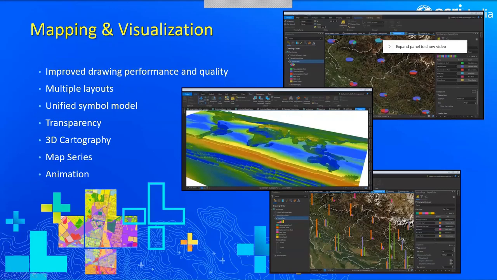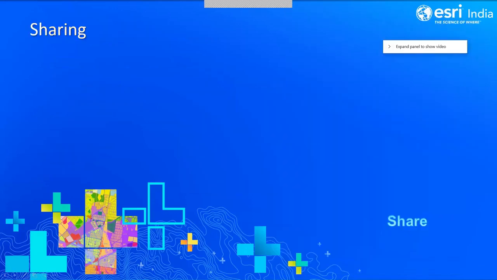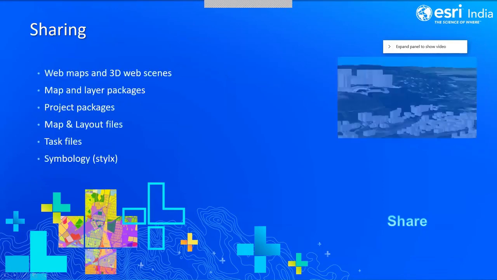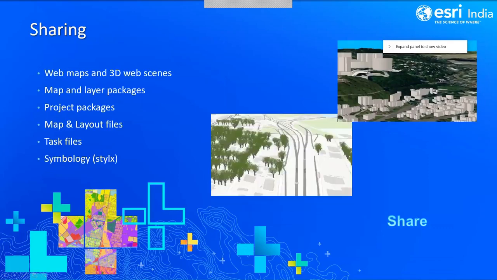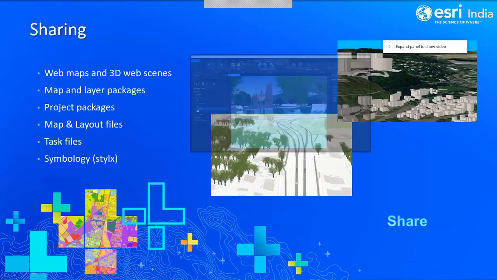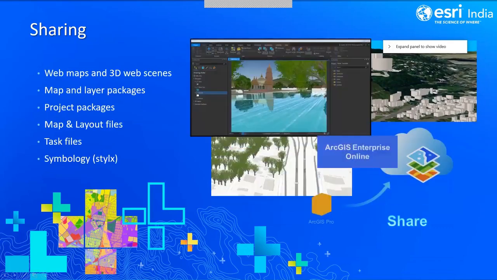And finally, coming to extending your reach, you can share your web maps and web scenes directly to the ArcGIS Online or ArcGIS Enterprise. So unlike ArcMap, in ArcMap we used to configure the feature services and publish those feature services to the enterprise and online, and later configure the web maps. But here with ArcGIS Pro, you can rightly configure the web maps and the web scenes directly. Like you can start from scratch and publish it.